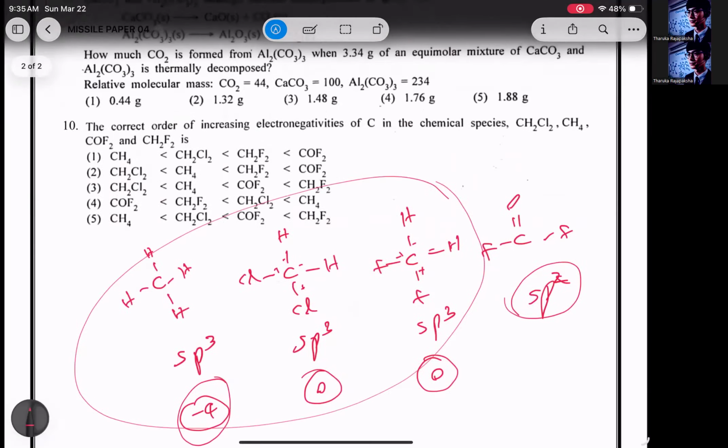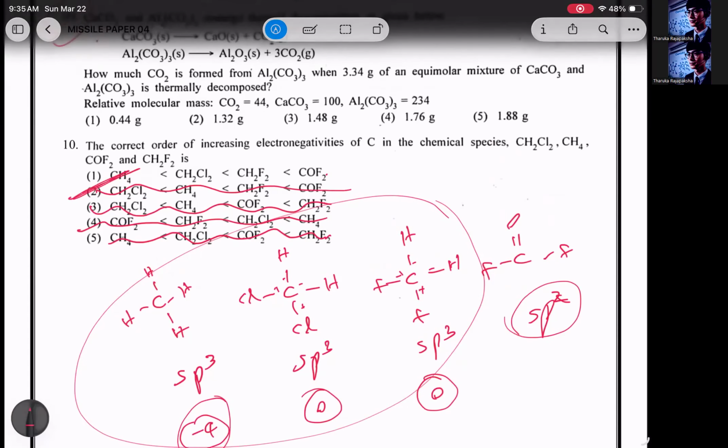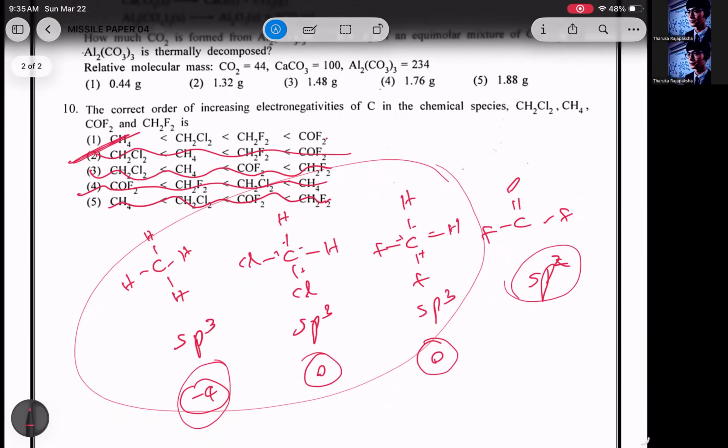So let's select an answer. COF2 is the highest and CH4 is the least. Right? Okay. We can go for an answer actually. Answer is answer number 1. Right? COF2 is the largest and then finally CH4.